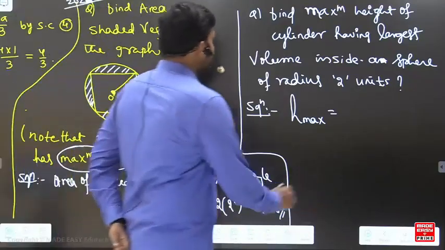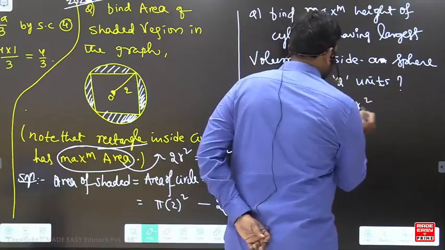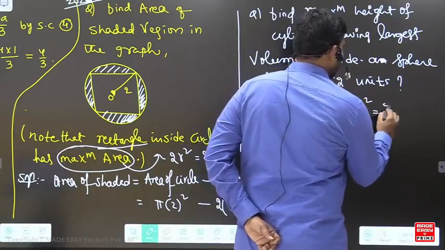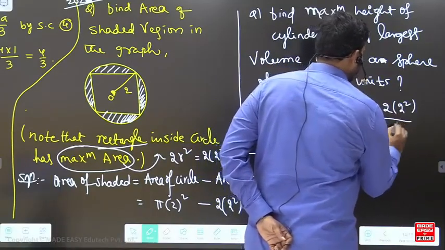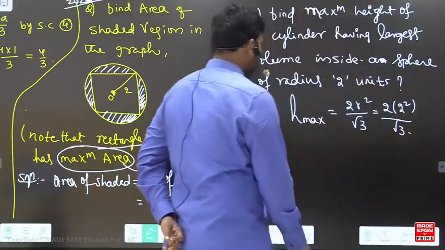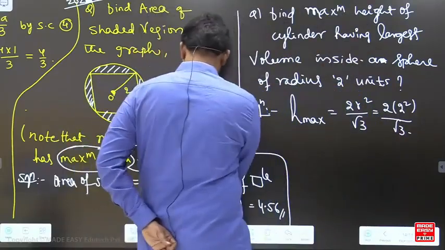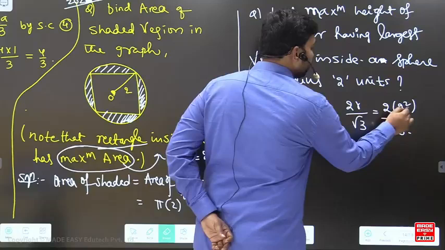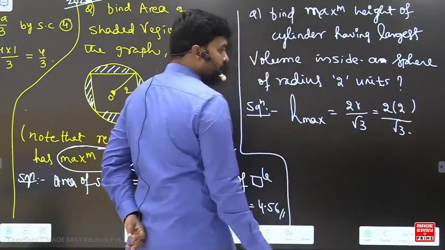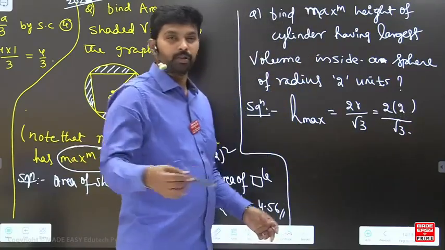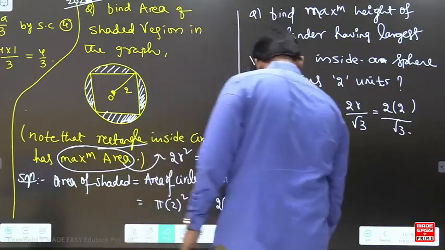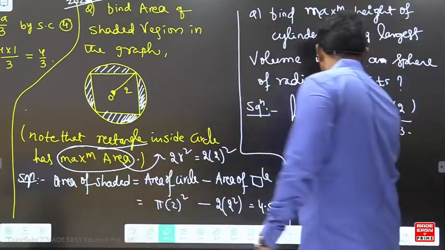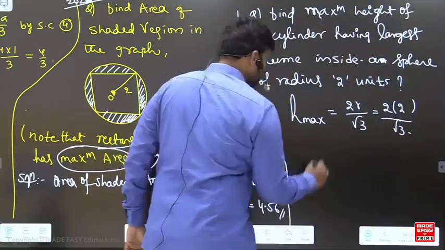So this one is 2r by root 3, that is 2 into 2 by root 3. Sorry, 2r by root 3. So 4 by root 3, you calculate something, you will get it. Very good. By which shortcut?